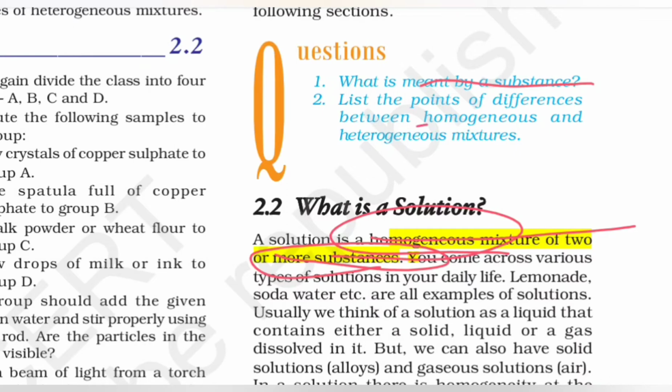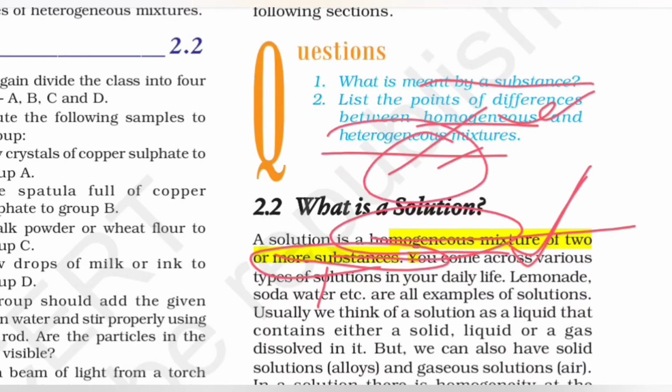And list the points of differences between homogeneous and heterogeneous mixture. The first is that in the homogeneous mixture the particles are uniformly mixed, and in the heterogeneous they can be distinguished with bare eyes or under a microscope. Both have composition, but homogeneous has a uniform composition and heterogeneous might have an irregular composition. Homogeneous has no apparent boundaries of division, and in heterogeneous there are boundaries of division, like water and oil that we see, but that's not an example here. I'm just giving it for the sake of understanding what the boundaries of division are.